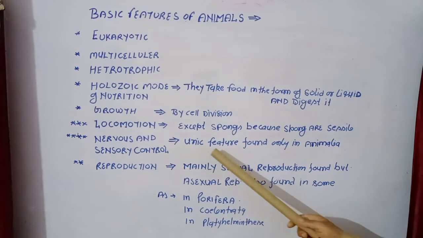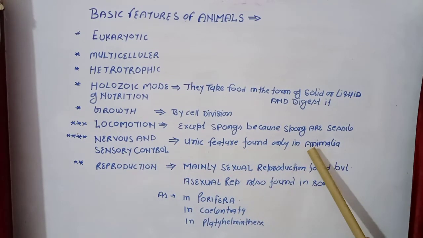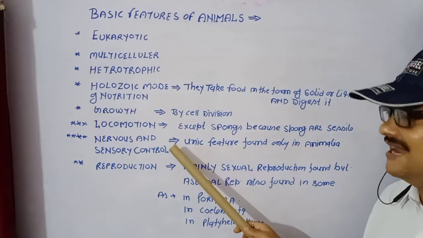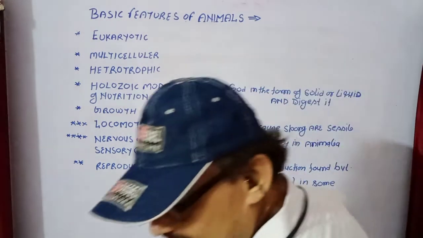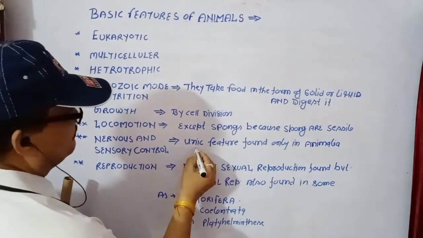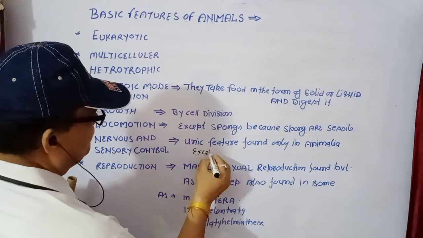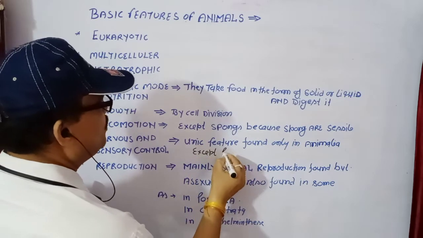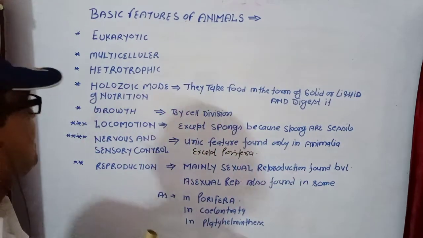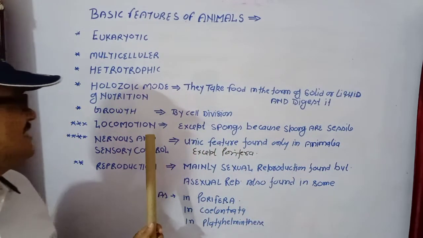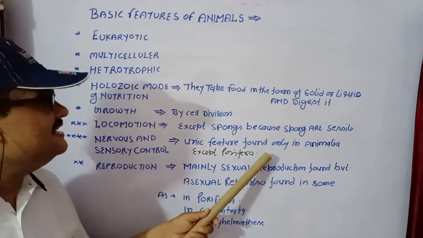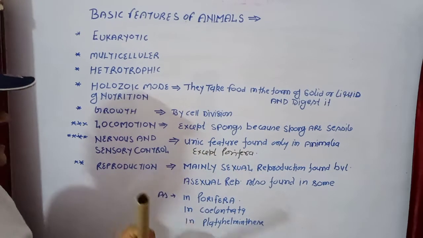This is very important, except Porifera. It means in members of Porifera, the nervous system is not found, no sensory control. Why? What is the need? Because they are sessile animals.